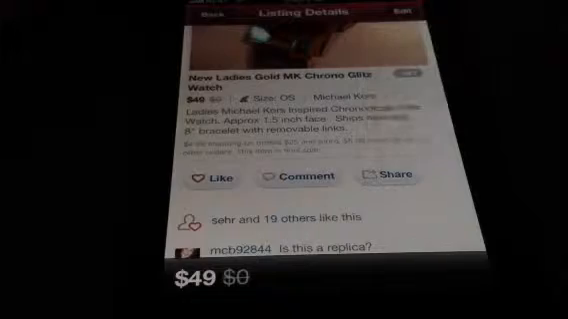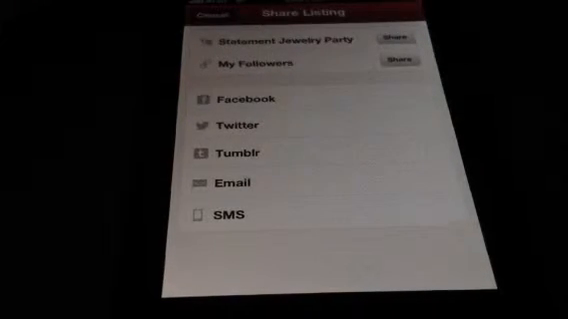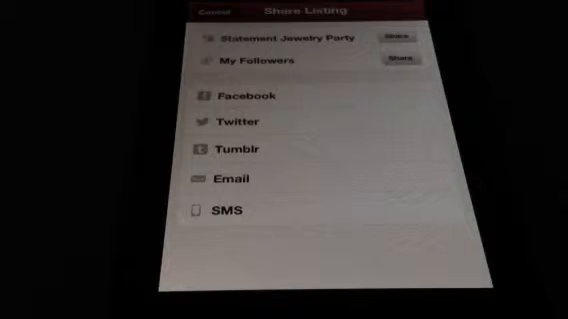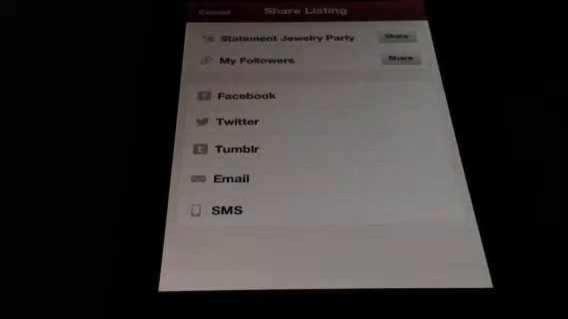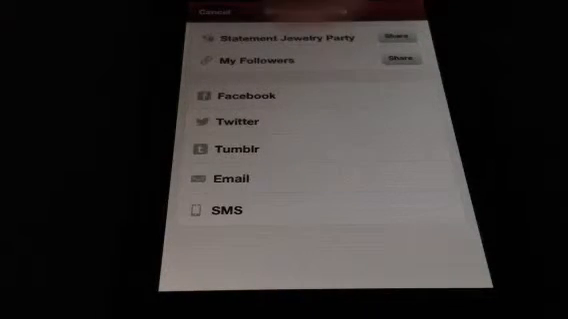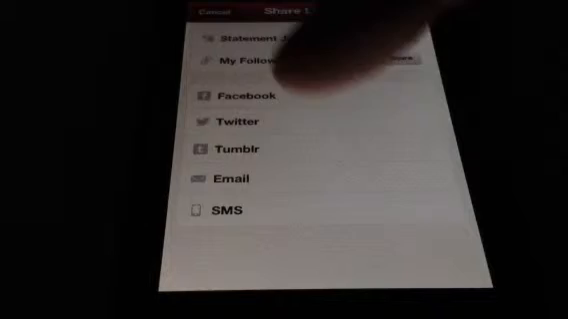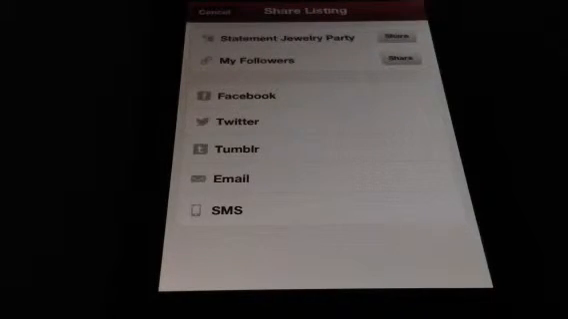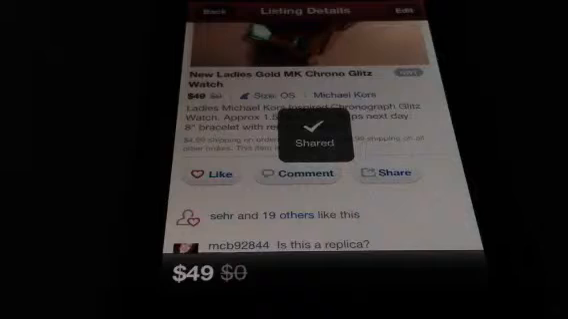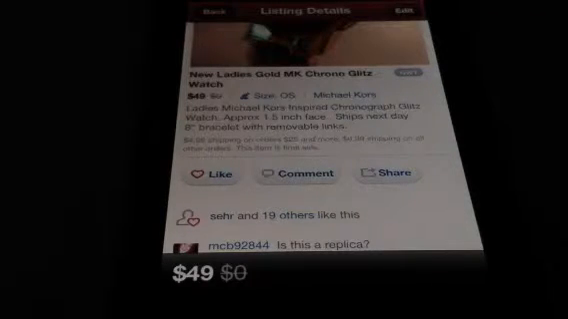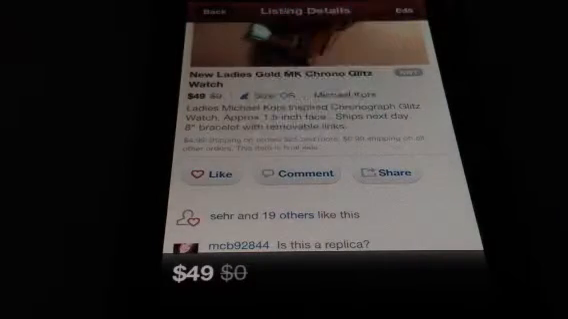So you can share it to any current party that's going on right now. Here it says the statement jewelry party. That's one of the parties that's going on right now, and this falls underneath that category, so I can share it with that party. Now, they also give you the option to share it on Facebook, Twitter, Tumblr, email, or through a message. But if I hit share, it's going to share to all my followers, so it'll pop up at the top of their news feed.